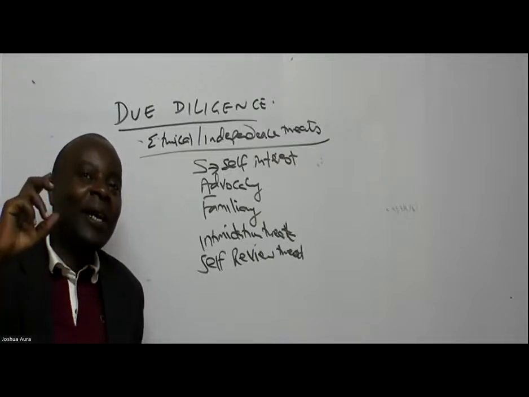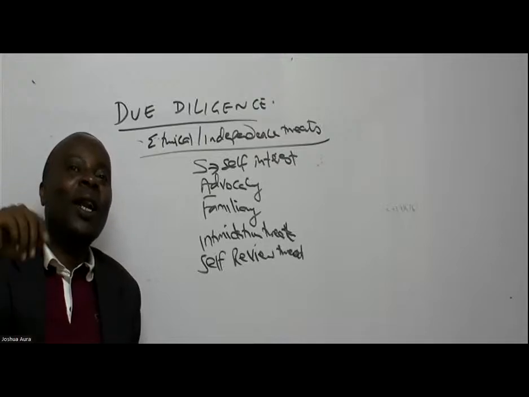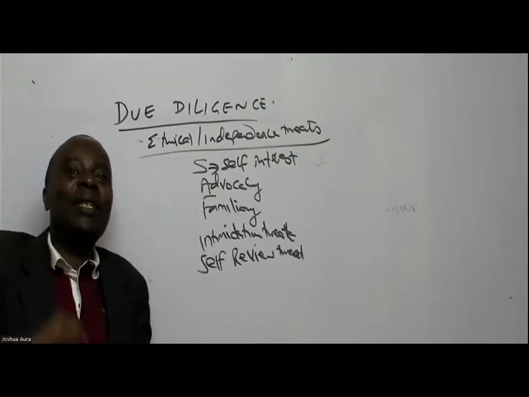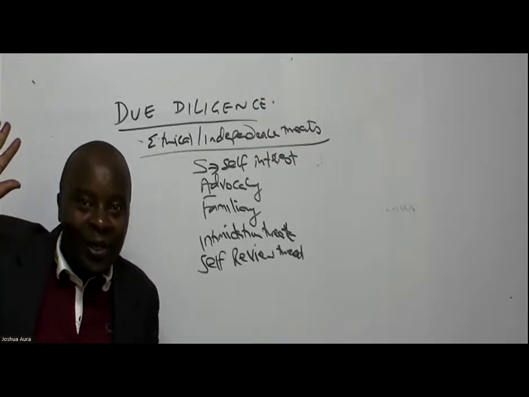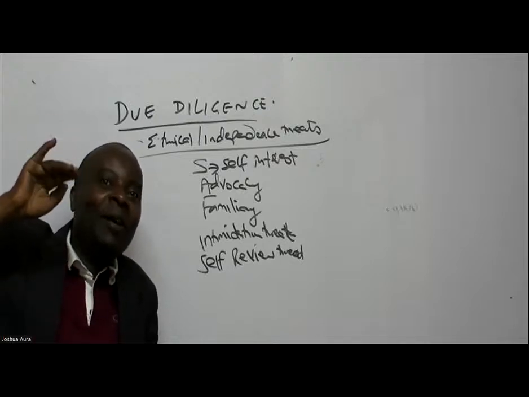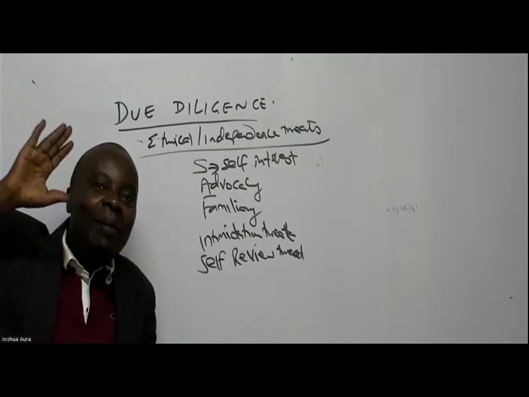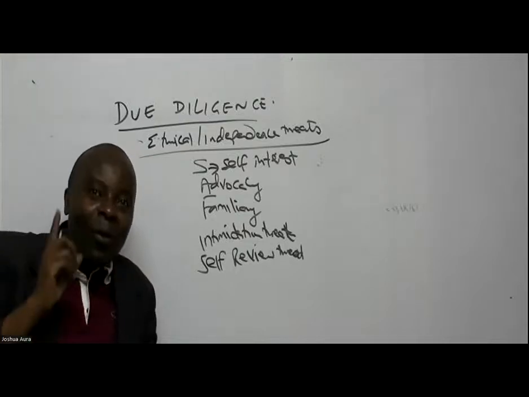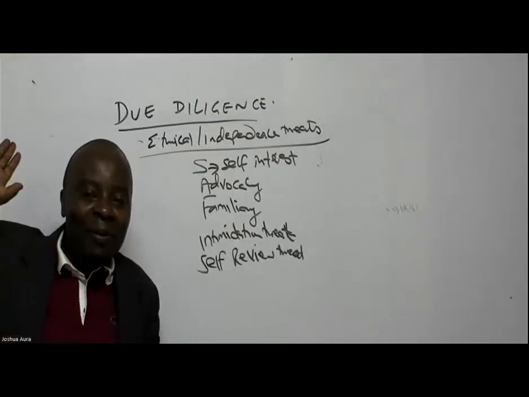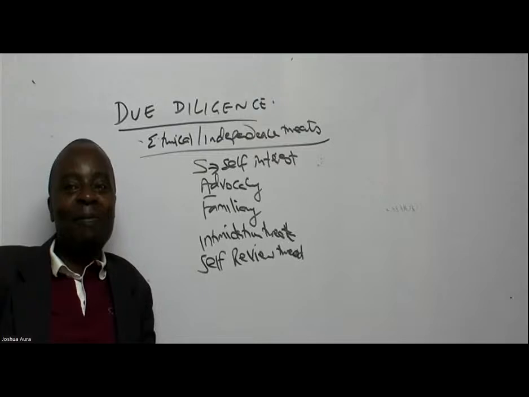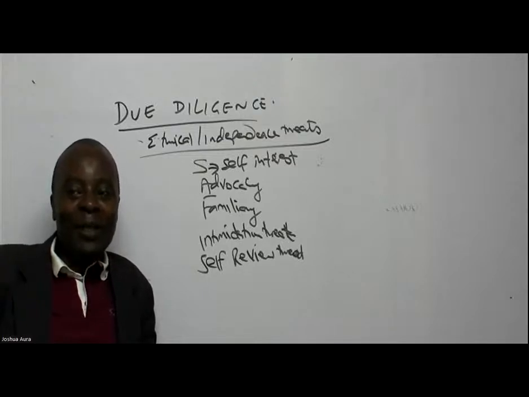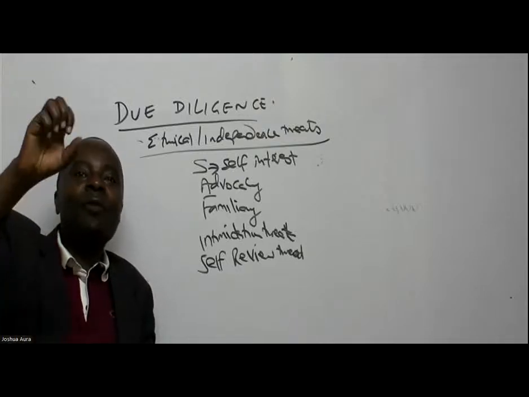The maximum income percentage that I'm supposed to draw from one client is what percentage? Can somebody in this room remember that maximum percentage of income that I am not allowed to go beyond from one client? Is there somebody who can remember that percentage? Anybody who is able to remember that percentage? Thank you very much, Howard. It's 15%.